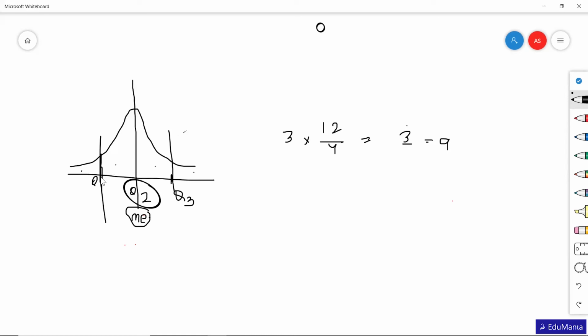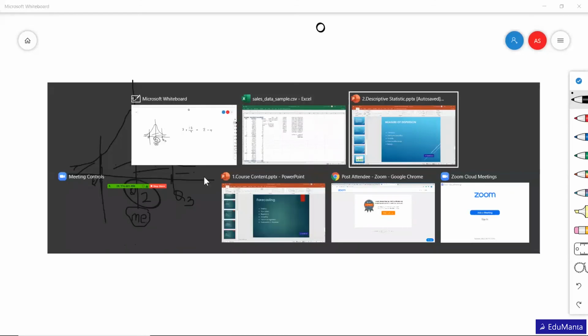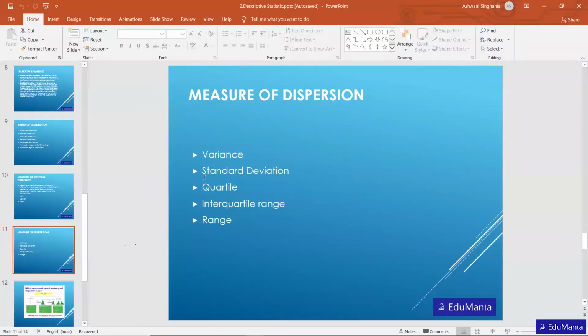At Q1 we have 25% of the data to the left and 75% to the right. At the median, 50% of the data is to the left and 50% to the right. At Q3 we have 75% of the data on the left and 25% on the right. I hope it is clear what a quartile is.